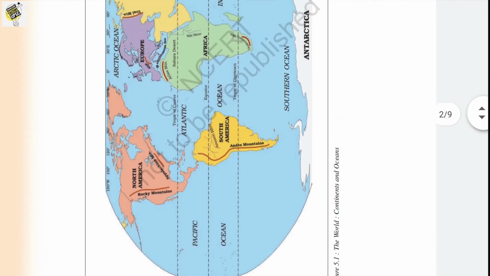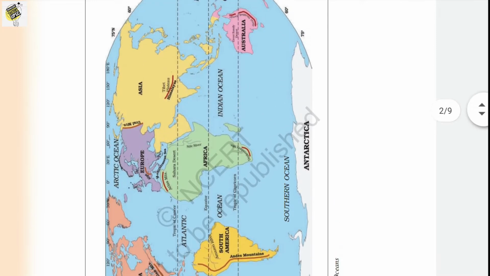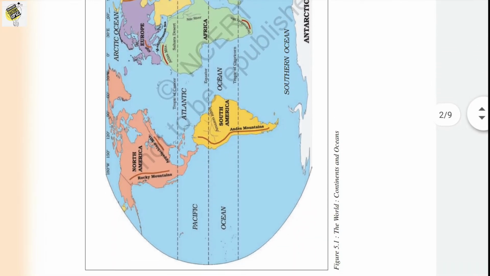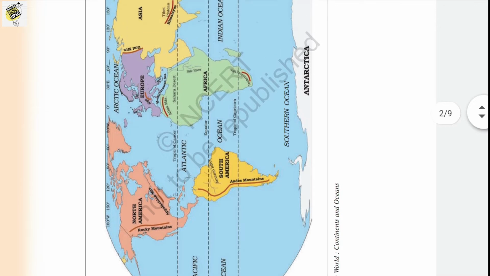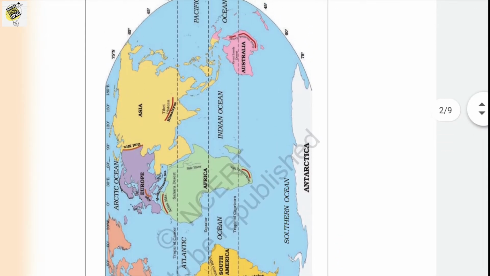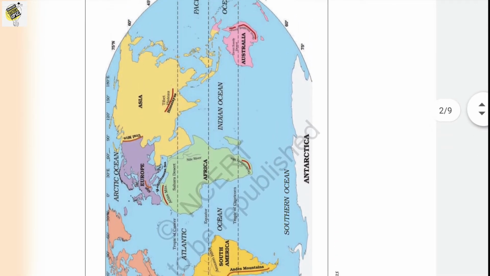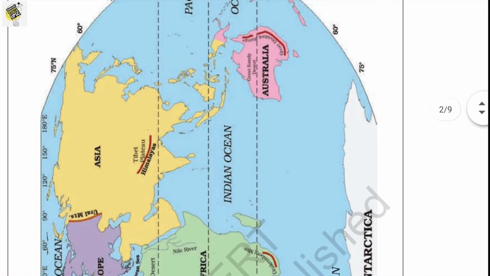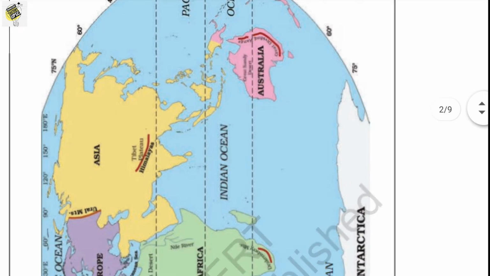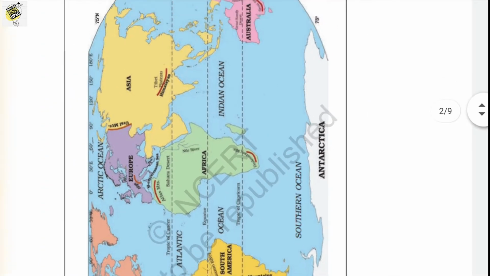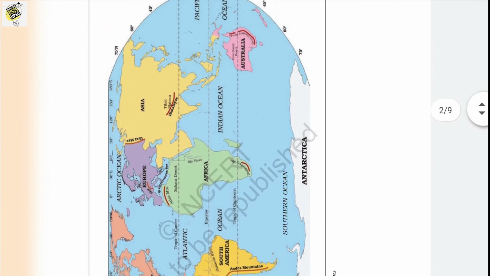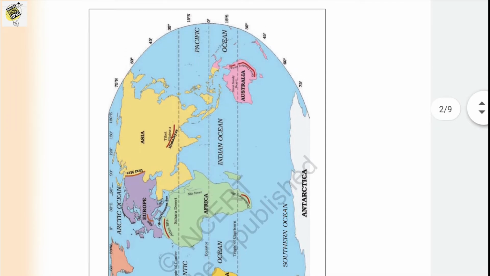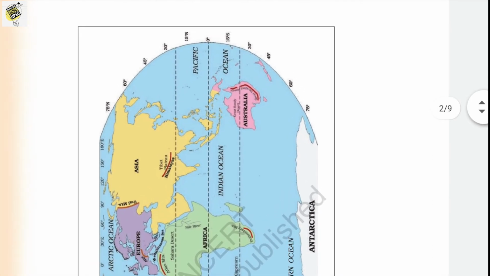We can see the large water bodies here in the form of oceans, and the 7 continents are Asia, Europe, Africa, North America, South America, Australia, and Antarctica. Okay, so let's see what is Asia. We can locate Asia on the globe. And what is the specialty of Asia? Asia is the largest continent, which covers about 1/3 of the total area of the earth. By analyzing this map, we can find that Asia is the largest continent.